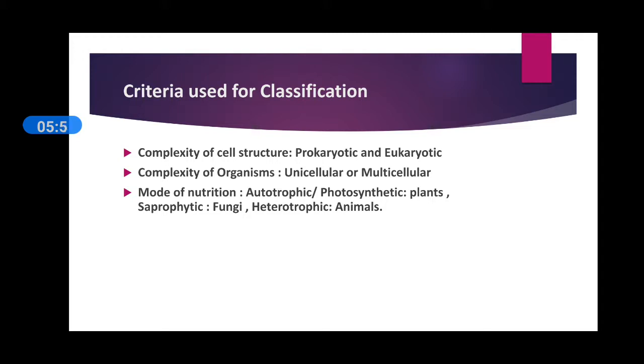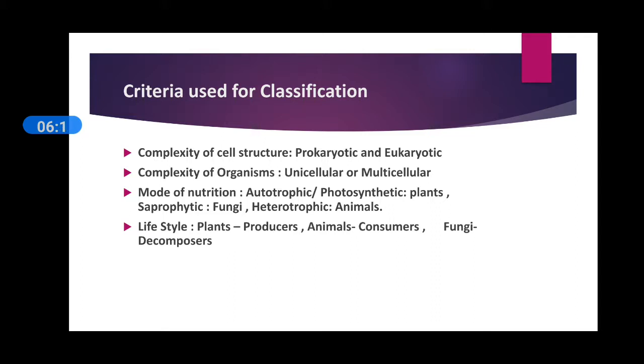And heterotrophic organisms, which use food produced by the autotrophic organisms, are known as heterotrophs. It means that they depend for food on other organisms, for example different animals.